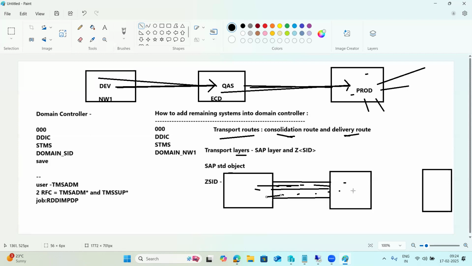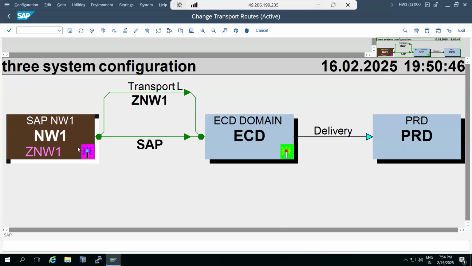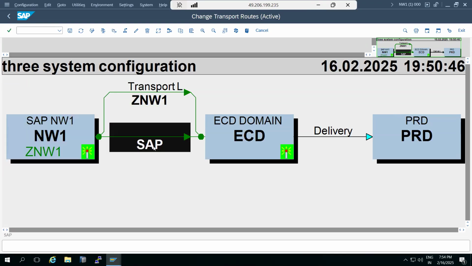Similarly, once the changes are moved here, the developers will test them. Then finally, the changes will move to the production node. Delivery is via one delivery route, so it will go to the target system. That's why we have two types of routes and two types of layers here. One is the Z underscore SID, and the second is the SAP layer. Via these lanes, the transports will go to the respective production systems.